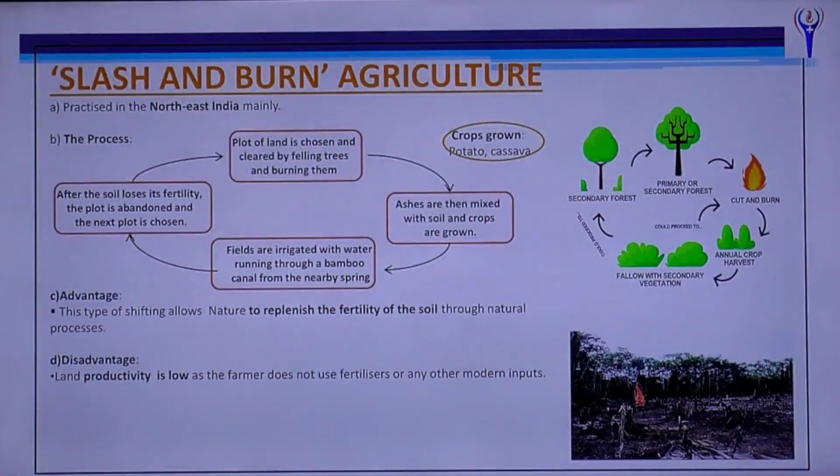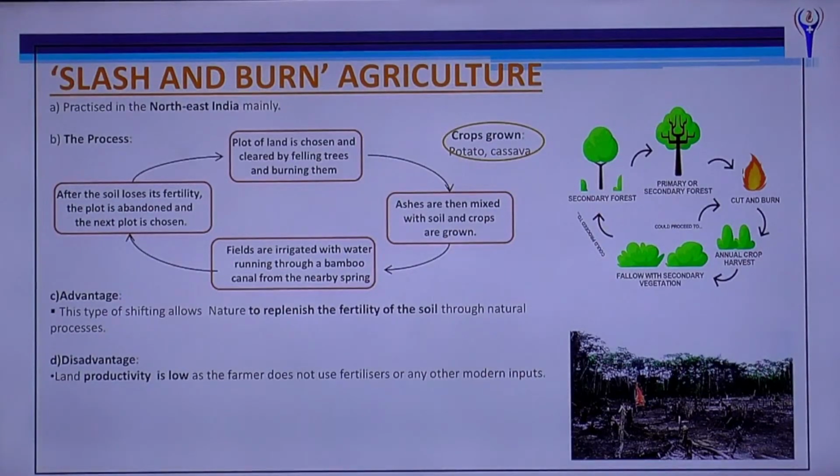Slash and burn agriculture is practiced mainly in northeast India. The process is as follows: once the soil loses its fertility, they abandon the plot and choose the next plot. The plot of land is chosen and cleared by felling trees and burning them, and then the ashes are mixed with the soil and the crops are grown there.